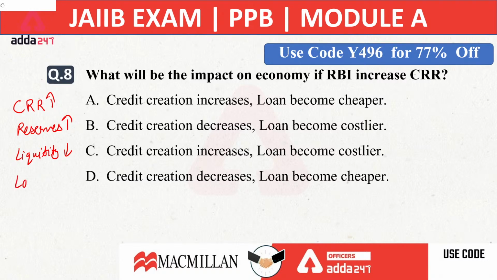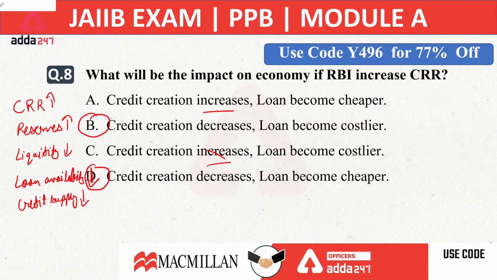Now when the liquidity is less in the market, the loan availability will also decrease, because when the bank does not have cash, bank will provide less loan to the market. When bank is giving less loan, it means the credit supply in the market is less. So the first thing is clear to all of you that the credit creation will decrease, because bank does not have sufficient money to provide loan. So it can be B option or D option. In A and C we are saying increase, so it will not be the right answer. It can be B or D, right?